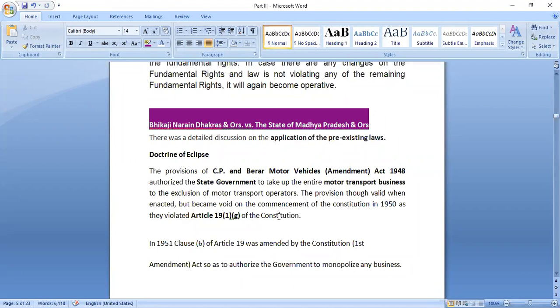No private entities or individuals can provide electricity. Similarly, there might be certain areas where the government has the authority to control that area to the exclusion of private individuals. So when this amendment was made, the provision was again valid. The shadow was removed and the provision was again made applicable.